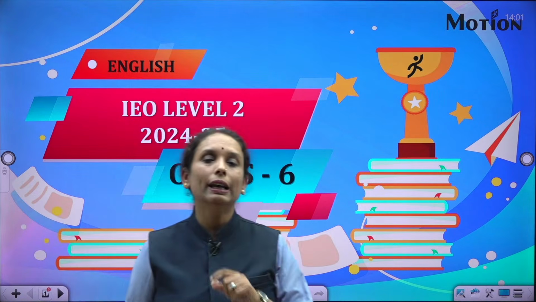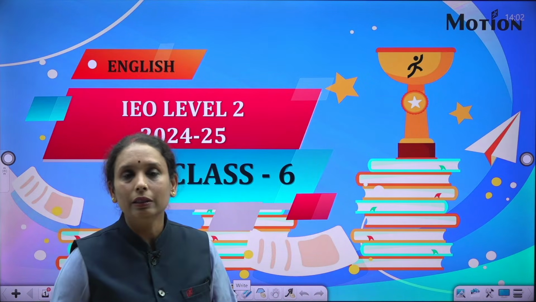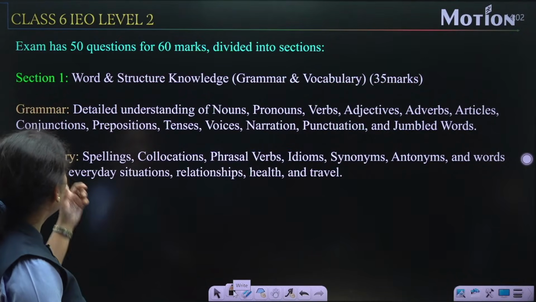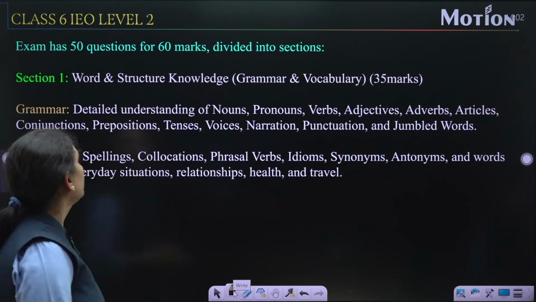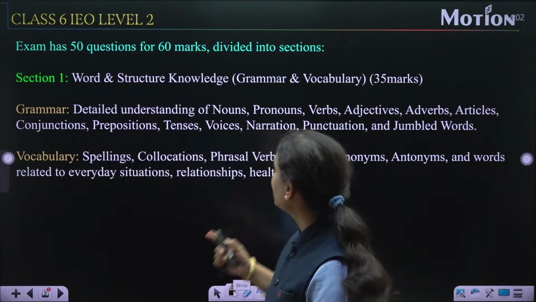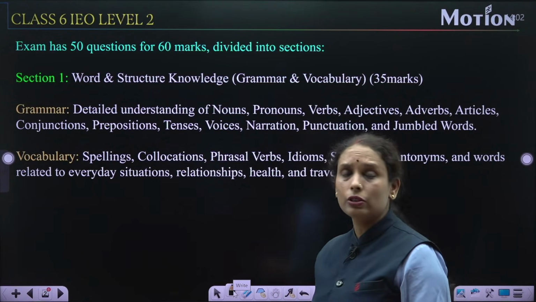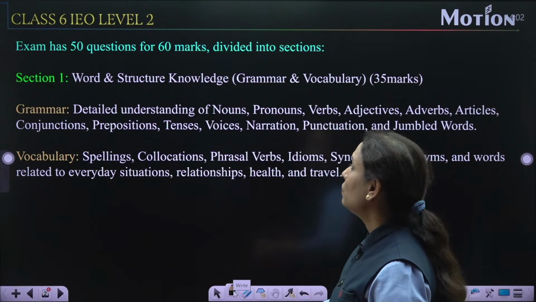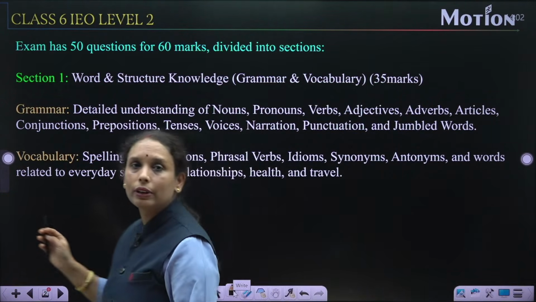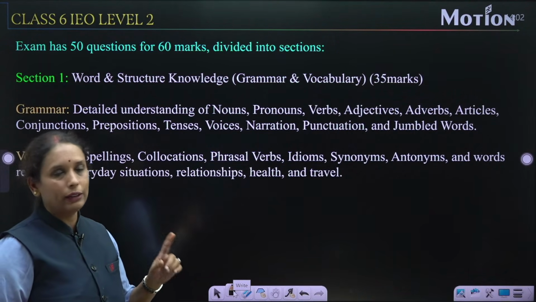But before that, I want to discuss something else with you: the paper pattern and weightage of the IEO Level 2. First of all, you can see that the exam has 50 questions for 60 marks, and it is divided into different sections. Section 1 comprises word and structure knowledge, that is grammar and vocabulary, and this section is of 35 marks.